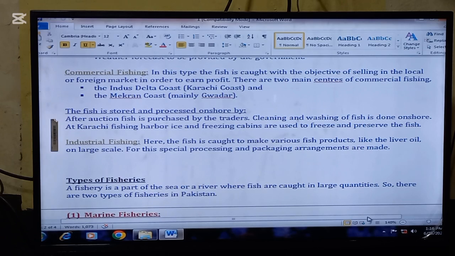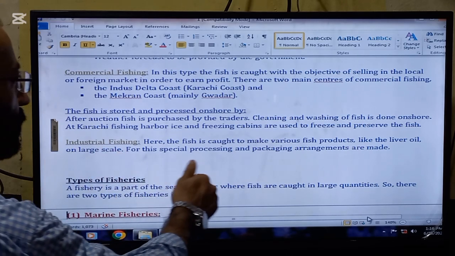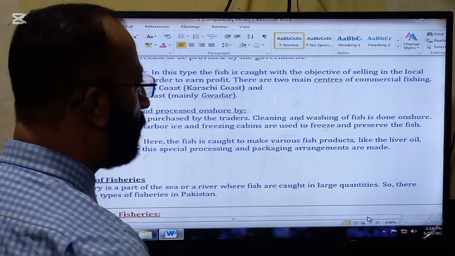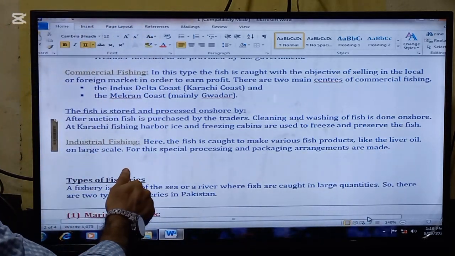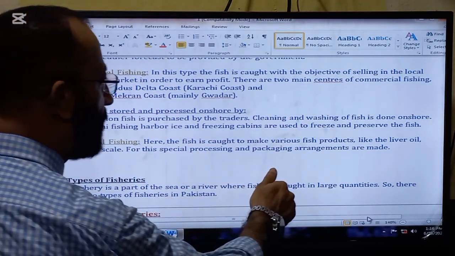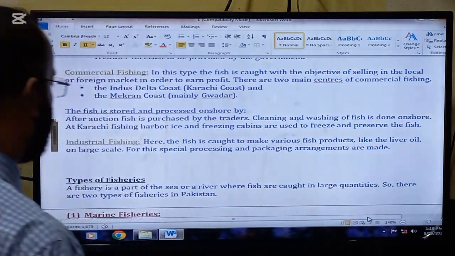The next type which we are going to read is industrial fishing. Here the fish is caught to make various fish products like the liver oil on a large scale. For this, special processing and packaging arrangements are made.